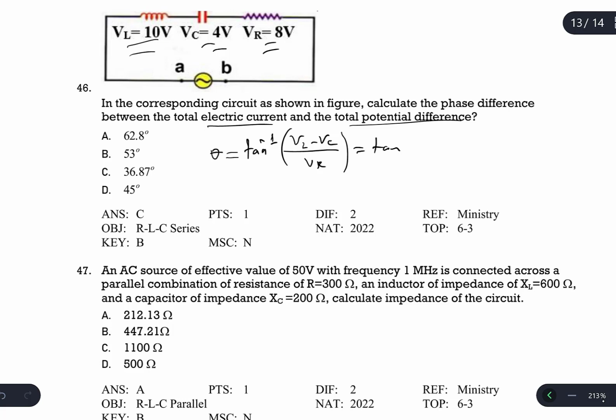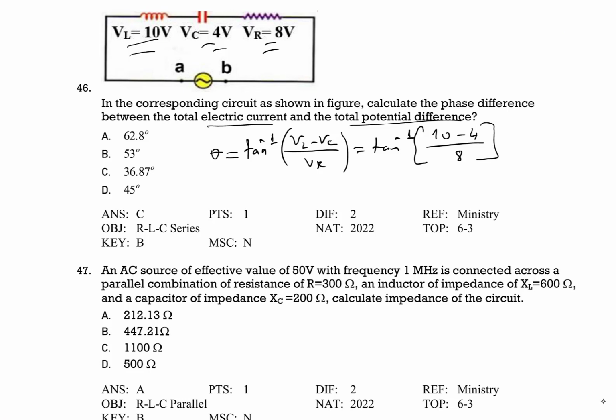So tangent inverse, VL is given as 10, VC is given as 4, divided by VR, which is 8. So tangent inverse of 10 minus 4 is 6, divided by 8. Let's calculate 6 divided by 8 first, then shift tangent. The answer is almost 37, 36.8, this is the answer.